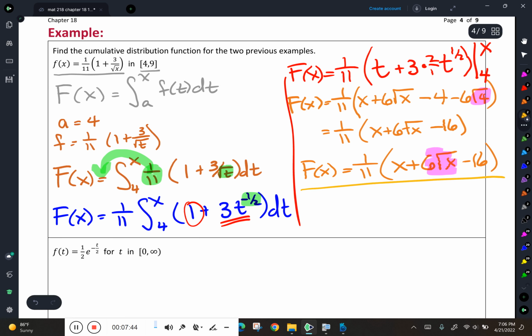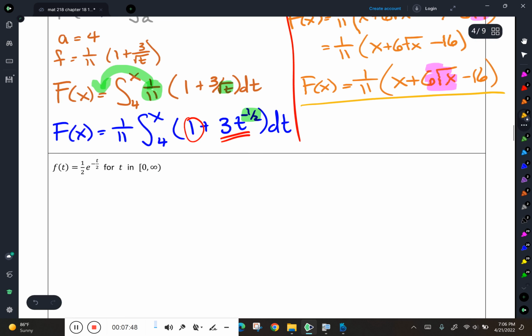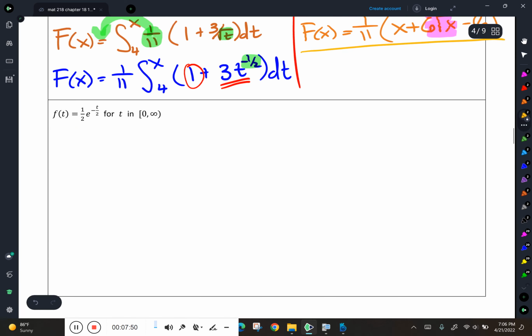Don't break them. But there's my distribution function, right? I'm asked to do the same thing here for this guy. Find that cumulative distribution function. Here's my function, here's my interval. My cumulative distribution function F of x is going to be the integral from 0 to x of f of t dt.